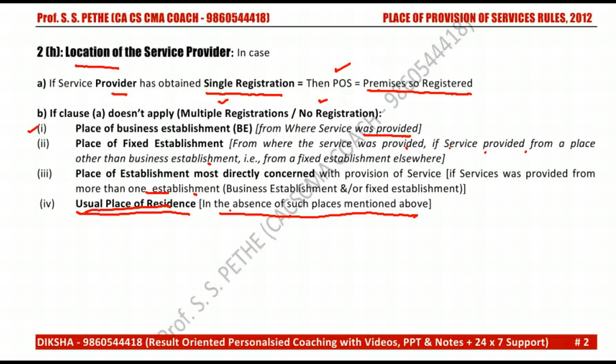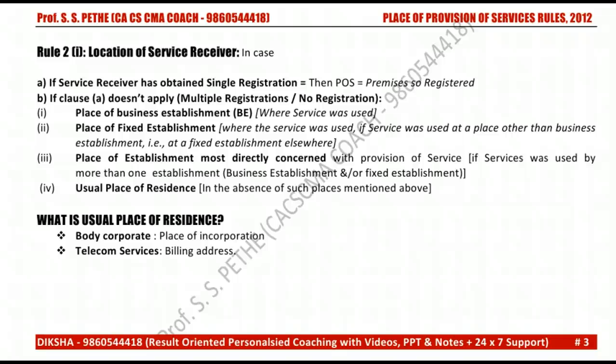After this, we will see the next definition, that is location of service receiver. This definition is just similar to location of service provider. Again, if the service receiver has obtained a single registration, then the location will be the premises so registered. But if clause A does not apply, it means he has multiple registrations or no registration at all.